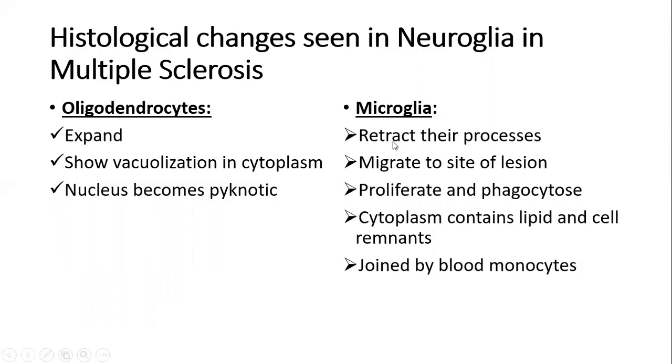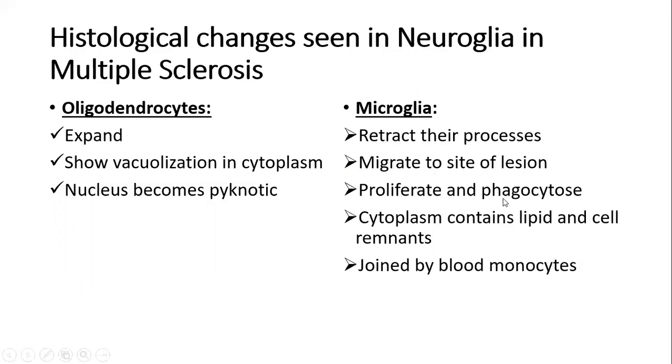Microglia, in case of diseases, retract their processes in order to migrate to the site of the lesion, where they proliferate and actively show phagocytosis to eat up the diseased tissue, and in certain cases, pathogens as well.